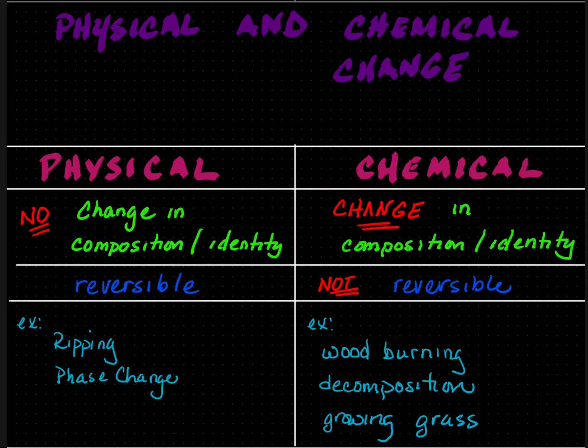Phase change is another one. If I have copper metal and I melt it, it becomes liquid copper, but it is still made up of copper atoms. Chemical change is one in which there is a change in composition or identity.